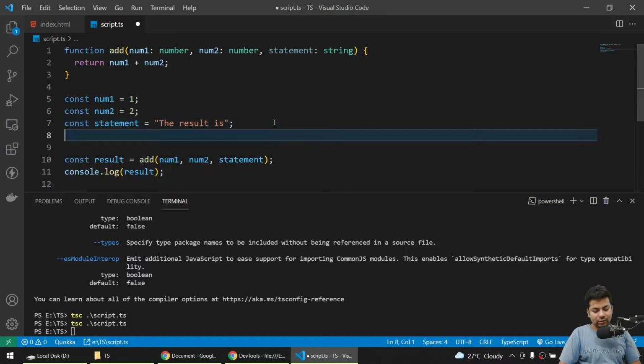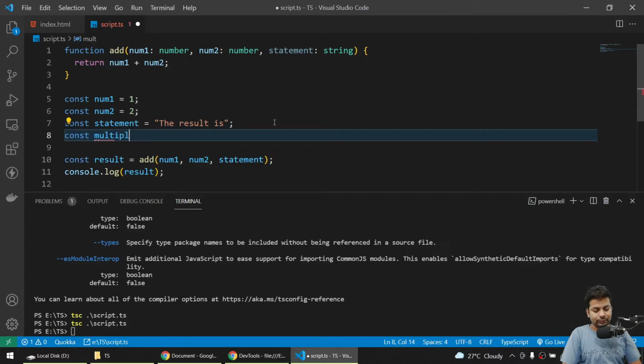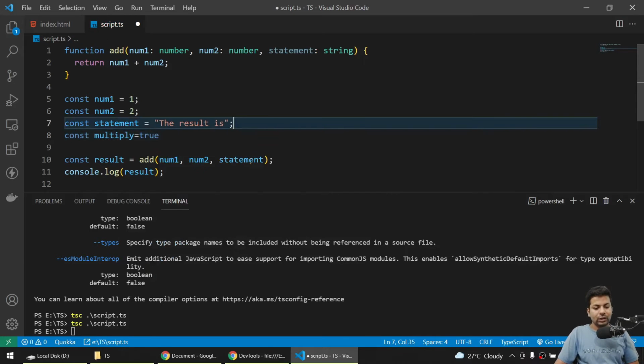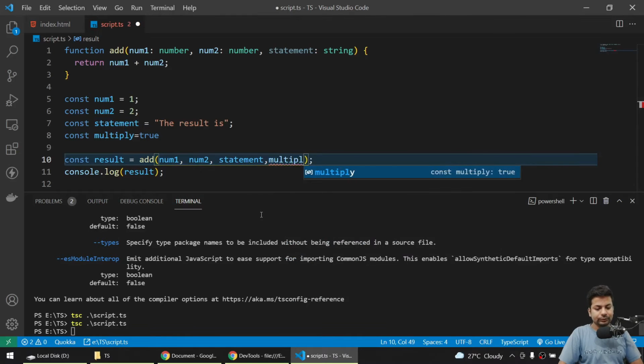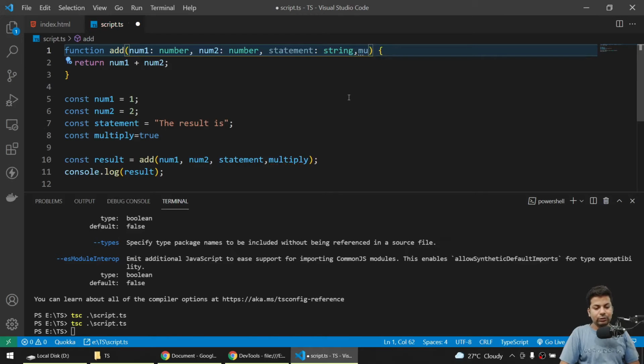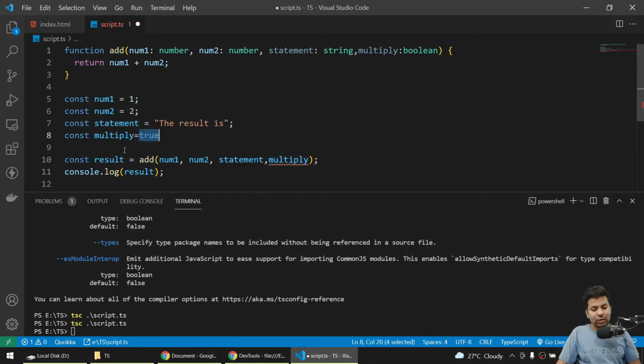Now if we say constant, I'll say multiply, I'll give it here true. Now I can just parse it like okay, I want to multiply that, and it will take the multiply also. I'll take it as multiply and I'll say it will come as a boolean. And if I try to change it to string, error: you are sending a string but that's a boolean. So I'll say go as a boolean.